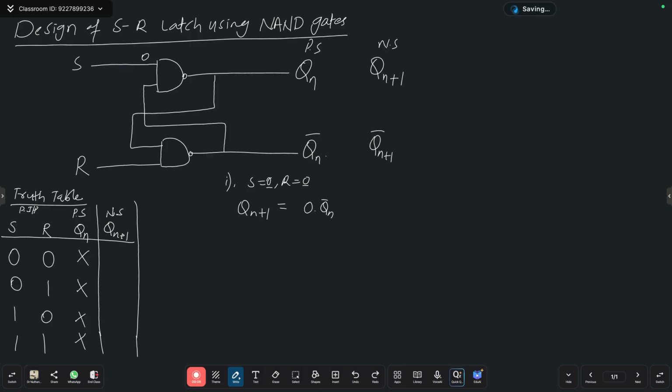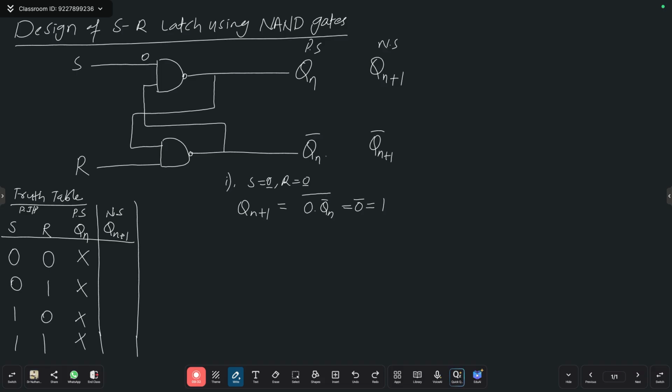Then this is a NAND gate, right? NAND gate, right? Is it right? So 0 into something gives 0. Then what is going to happen? 0 bar. 0 bar is what? 1. So it is representing 1. Good, it is representing 1.